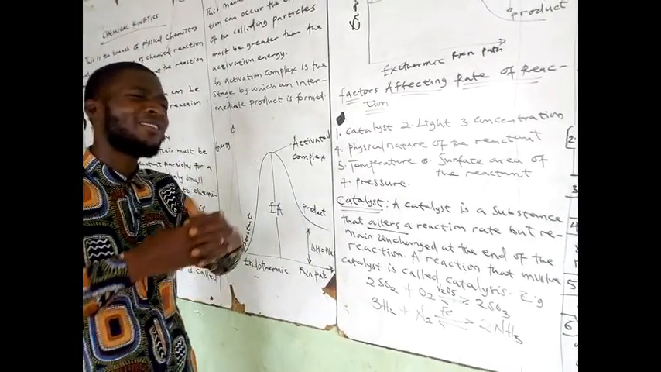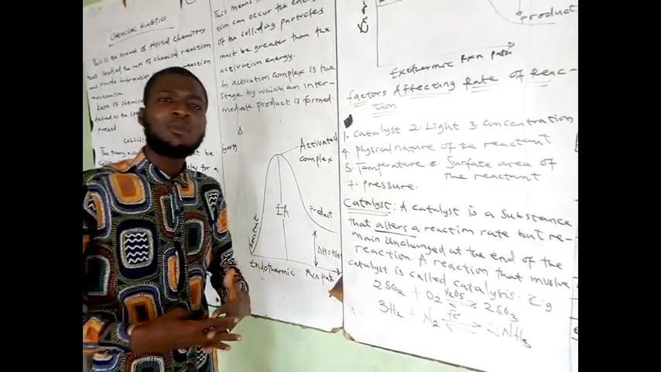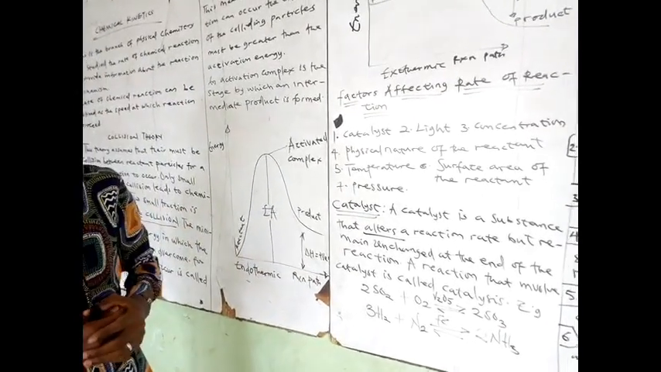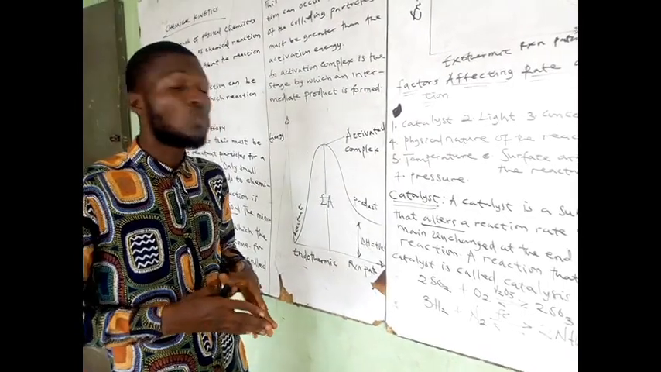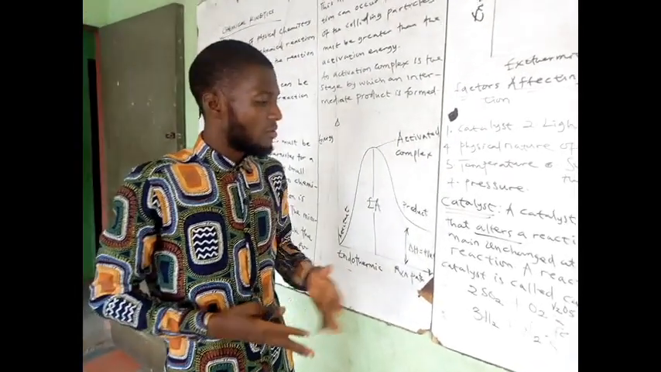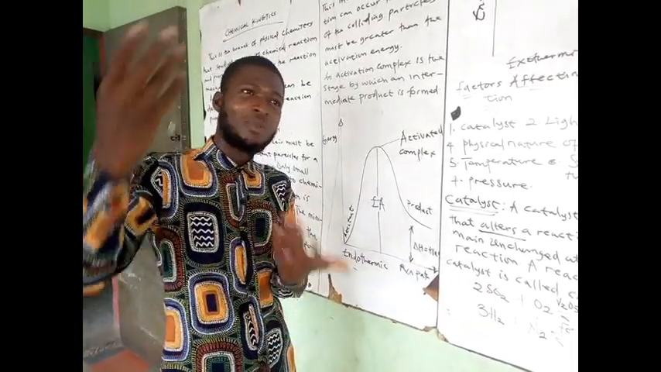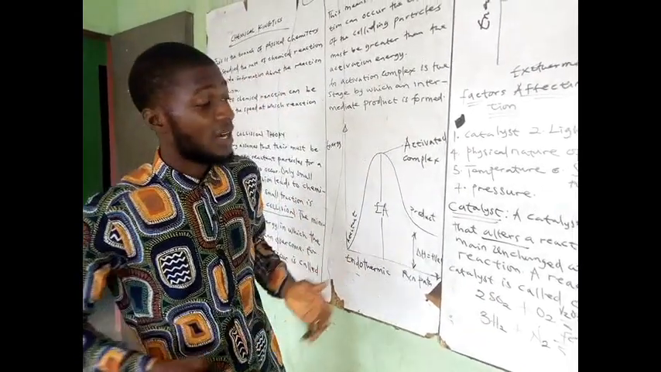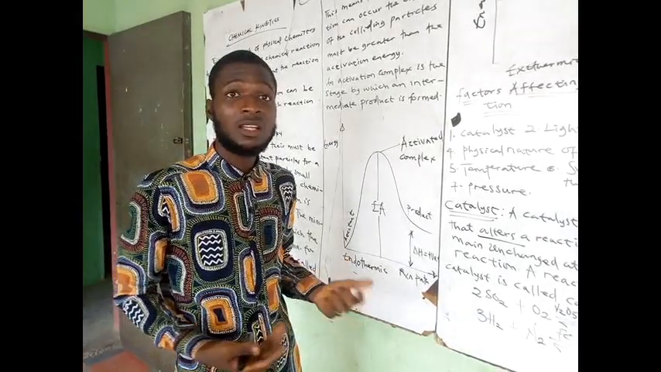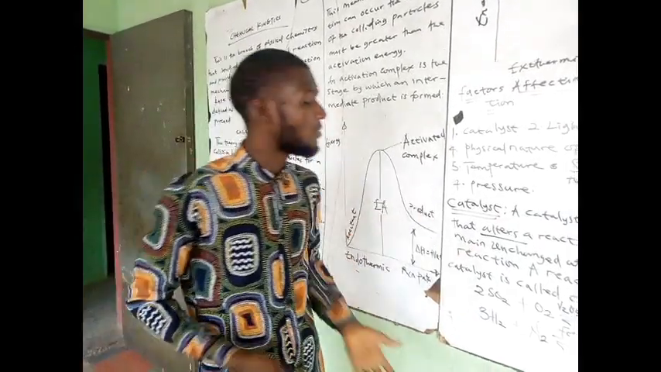Because some reactions are very slow. Oxidation of diamond can take years. So this is a kind of reaction we don't need to wait for years before we get our product. So we use a catalyst to speed up the reaction. The other way around, if the reaction is too fast, we can use a catalyst to slow it down too, so it alters the rate of the chemical reaction.